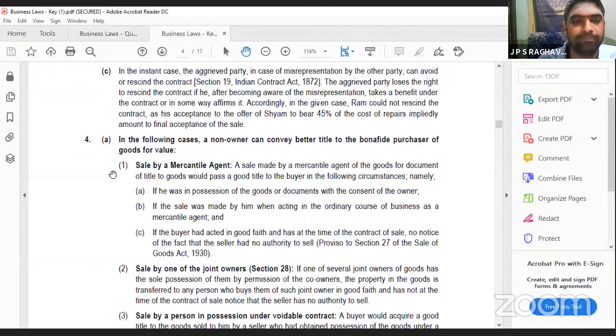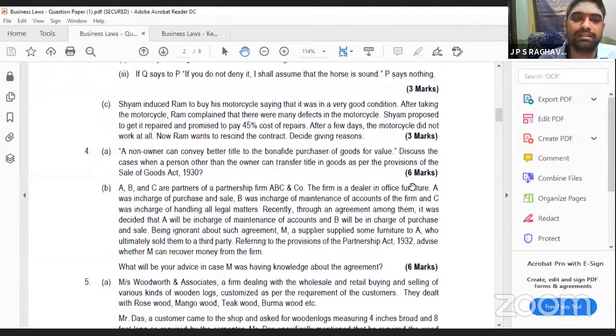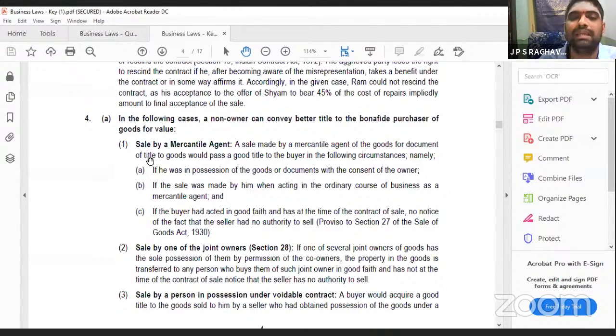Listen, this is for how many marks? For 6 marks they are asking, so explanation is also required here. Sale by a mercantile agent. Mercantile agent means business agent, like your salesperson. The owner may be some other person. If you go to some DMart, a salesperson will be selling to you. The owner of DMart will not come and sell it to you.